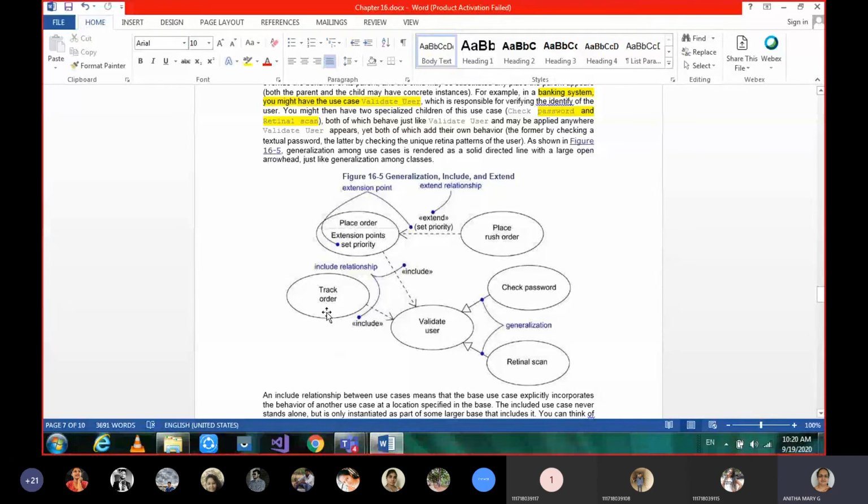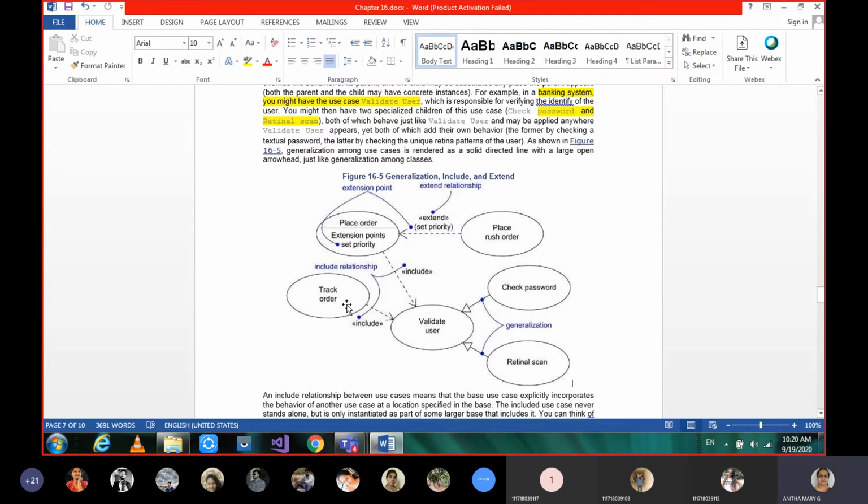And the other use case here is track order. How can you track the order? You might have placed some online order for a product and you want to track exactly where it is, and at what time it is going to be delivered at your door.